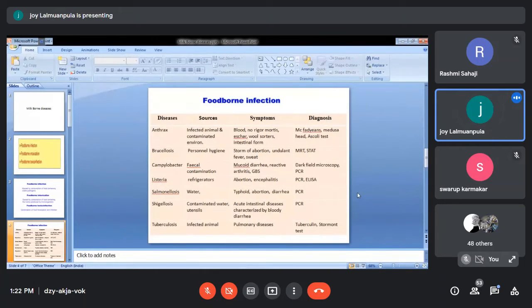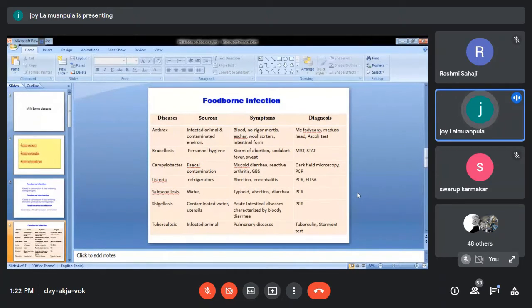So because of the milk or because of the meat, they become the main source of infection. Then the symptoms are that you will generally see pulmonary diseases. You know, the lungs are normally very much infected by the tubercles of tuberculosis and Mycobacterium bovis.